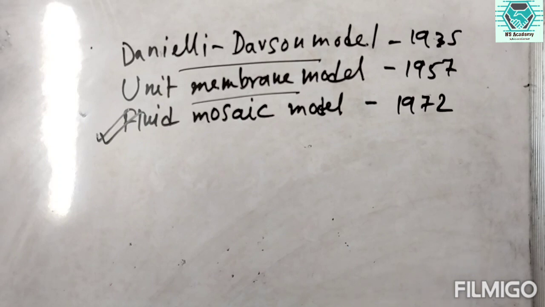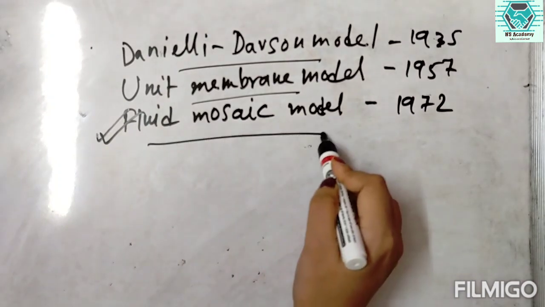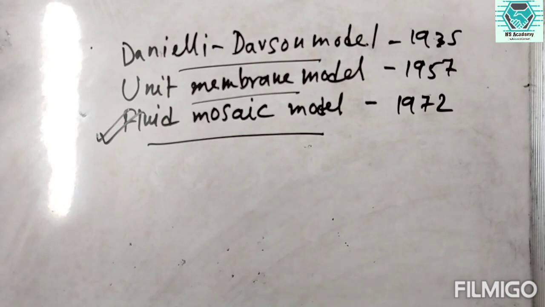In the fluid mosaic model, the proteins float in the lipid ocean like icebergs. In a mosaic, there are different sizes and different colored stone particles embedded in a cementing substance.